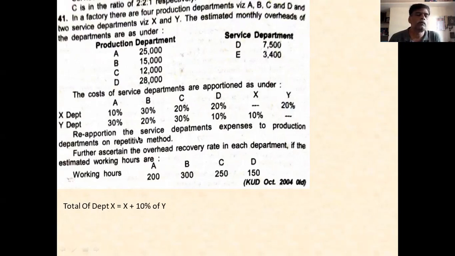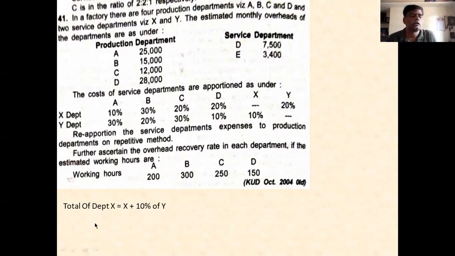Repeatedly reapportion the service department expenses to the production departments on repeated distribution. They ask this question on repeated distribution, but I will solve the question by the simultaneous equation method. Remember it. And further, working hours are given, so you divide by these working hours and you will get the overhead rate.